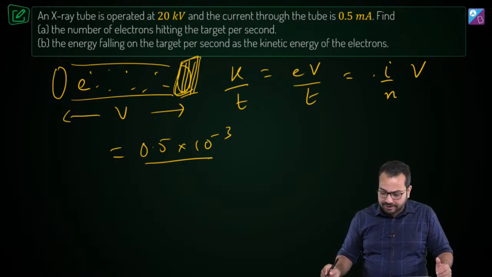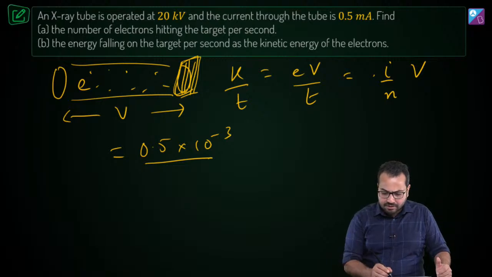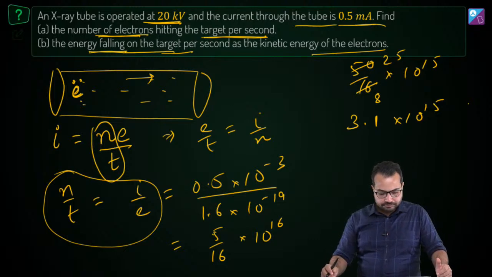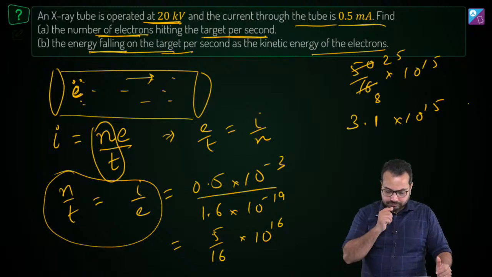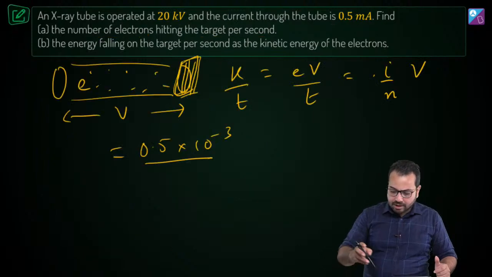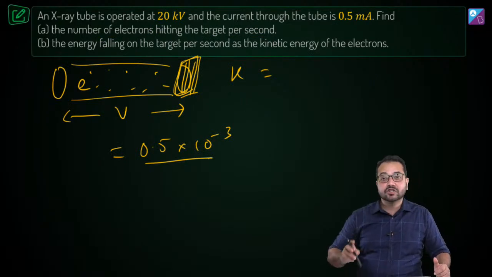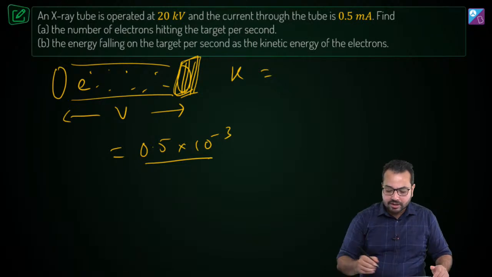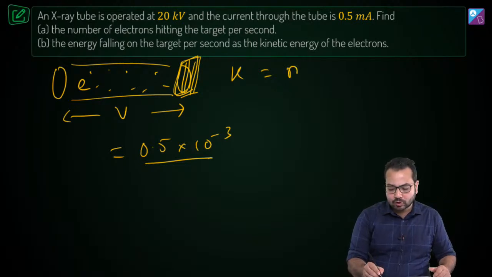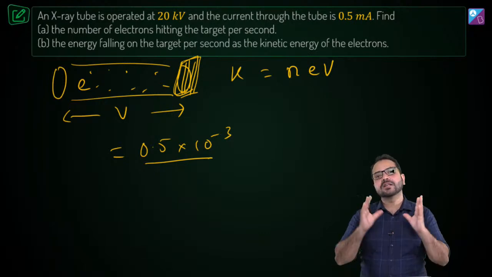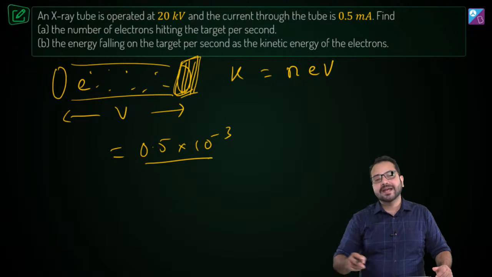What is n? Did we calculate n? I think we had calculated n. Let me go back. I'm sorry, slight mistake over here. We had taken the energy of only one electron. That's my mistake, I'm sorry about that. So let's say there are n electrons, so this is going to be n into eV. The energy of one electron is eV, but if there are n electrons, the kinetic energy is going to be n into eV.